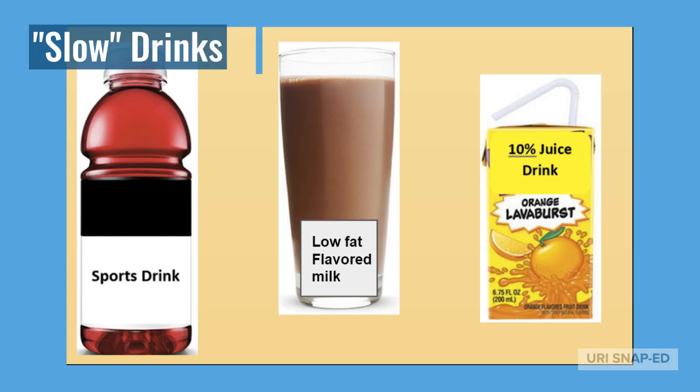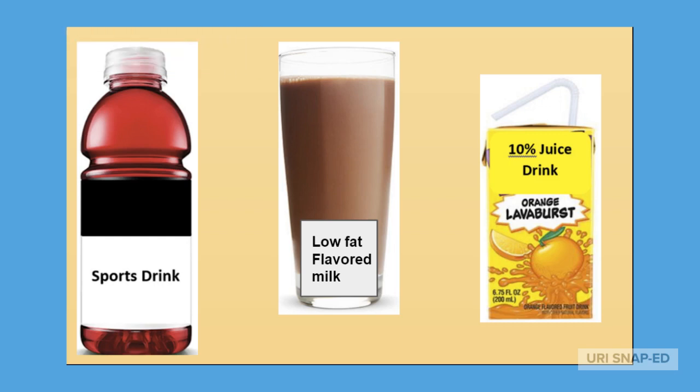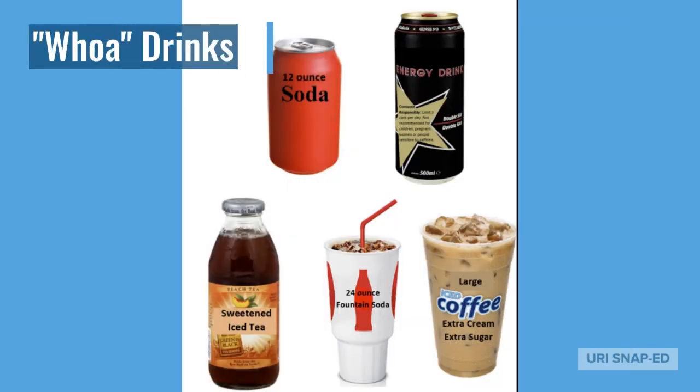Slow drinks include sports drinks, low-fat flavored milk, and 10% juice options. These drinks have added sugar and some vitamins and minerals, so try to limit these drinks to only having sometimes. Lastly, we have Whoa drinks that include soda, energy drinks, sweetened tea, fountain sodas, and coffee with added cream and sugar. These drinks have mostly added sugar with little or no vitamins and minerals. They are not nutritious and should be limited to once in a while.